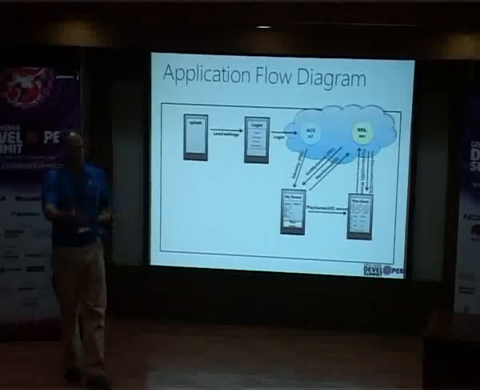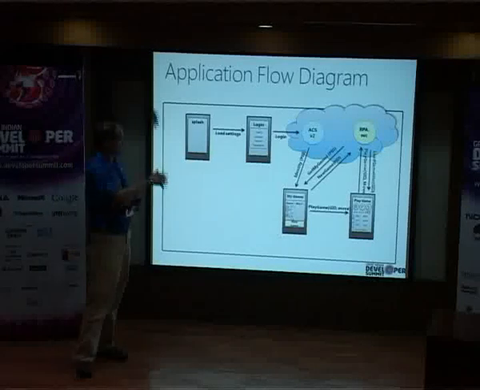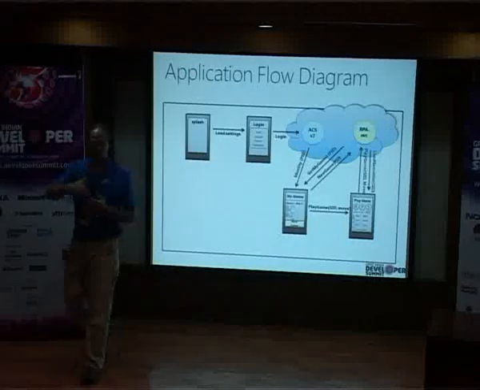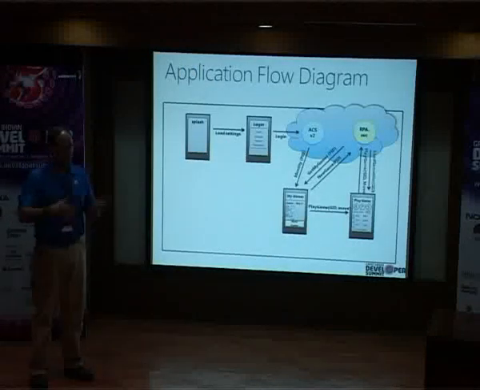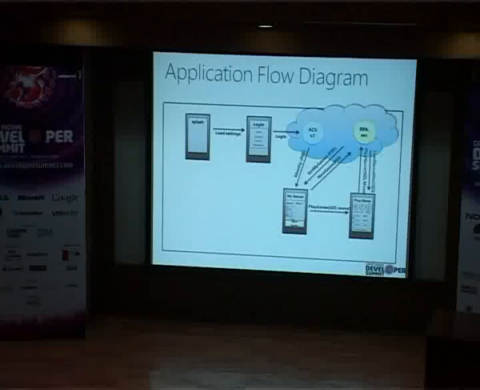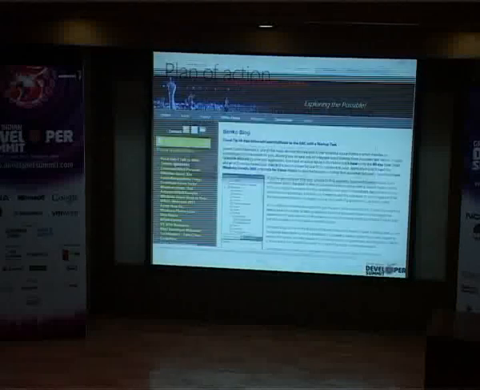Once we have that identity attached to your session in the phone, then we are going to talk to a service to pull back a list of our games. And once we have a list of games, then we can go through and play individual games, adding more rounds and throws as we go. So the first part is taking a look at the Windows Phone piece and having the identity added to this. So building the website and deploying it out to the cloud, I've already done that. So I've got a site that's out here, and I'll show you what it looks like.